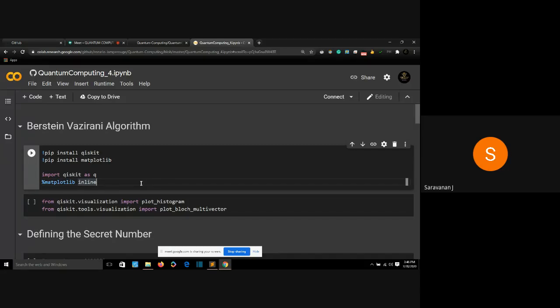Well, if you take a classical computer, my laptop or your own computer, how many tries will it take to find a secret number? For example, let me say I'm giving a secret number like a binary number, 11001. I'm giving a 5-digit secret number 11001, which is binary, containing only 1 and 0. How many tries will a normal computer take to predict that secret number?